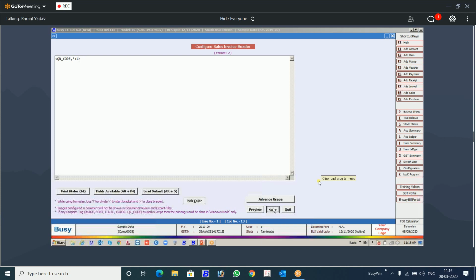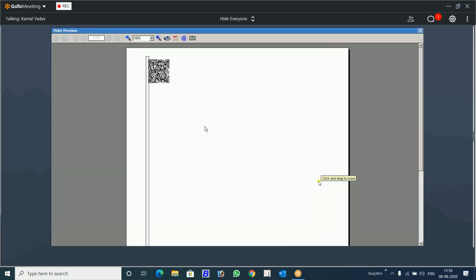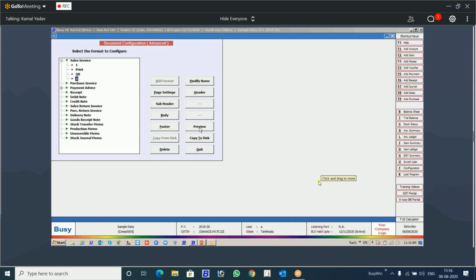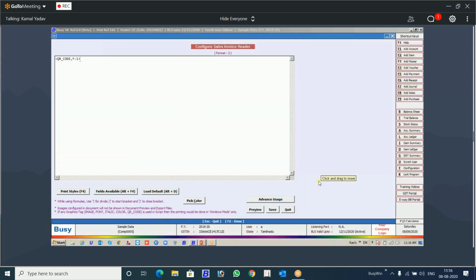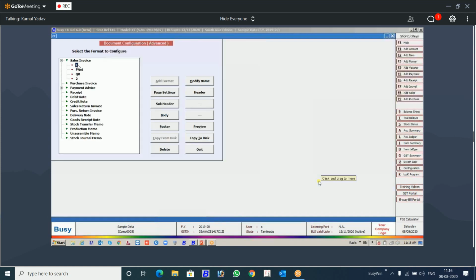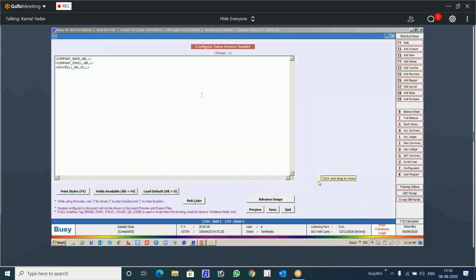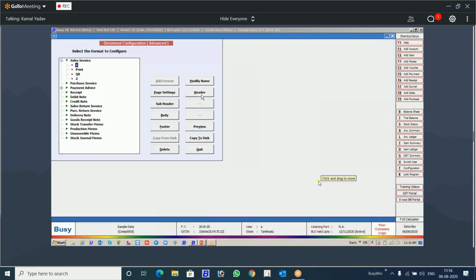So this is a very simple form we have done. See, this is the QR code. Now what information does this QR code have? If you see, we have given the command to take information from format A. And whatever information is provided in format A, that will be QR coded. So this is the simpler form of the implementation of QR code.